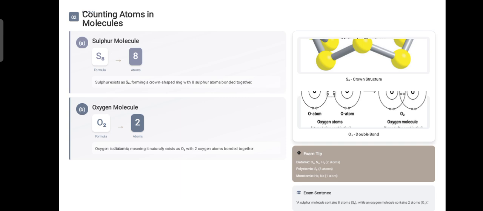So your answer for the question that is given in your books is, you have to count the number of atoms in the sulfur molecule and oxygen. A sulfur molecule contains 8 atoms while an oxygen molecule contains only 2 atoms.